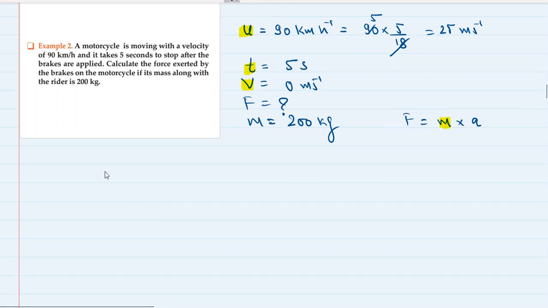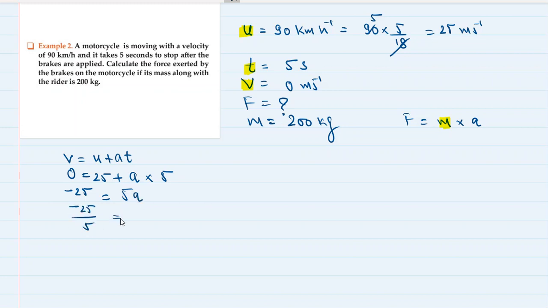Of course there is. So using the first equation of motion, v is equal to u plus at, v is 0, u is 25, acceleration is not known, time is 5 seconds. So minus 25, this 25 shifts there, is equal to 5a. Minus 25 by 5 is equal to a. So a is equal to minus 5 meter per second square.